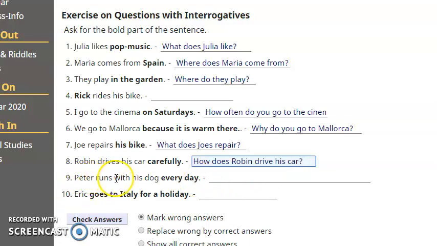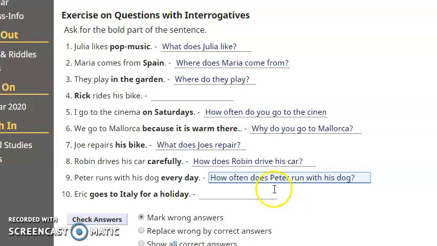Number 9. Peter runs with his dog every day. I'm going to give you immediately the answer. Every day. So, how often? Do you agree? Is that correct? Yeah. How often does Peter run with his dog? How often does Peter run with his dog? Question word. Auxiliary. Subject. Infinitive.